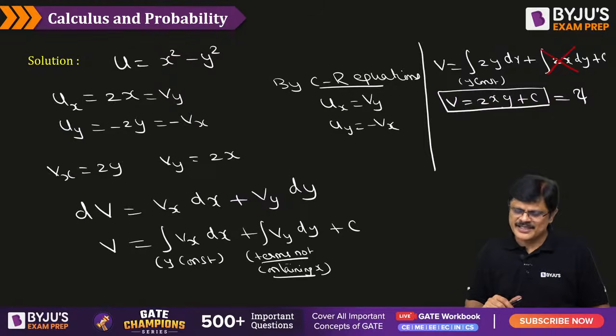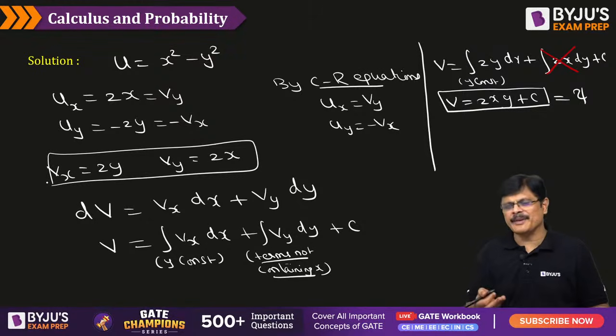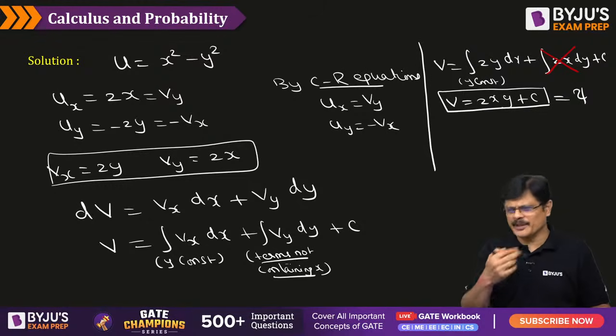So the answer for this is 2xy, my dear friends. Actually, this also can be done by partial integration, my dear friend. This also can be done by partial integration. That is one more method. This is a regular method, my dear friends.